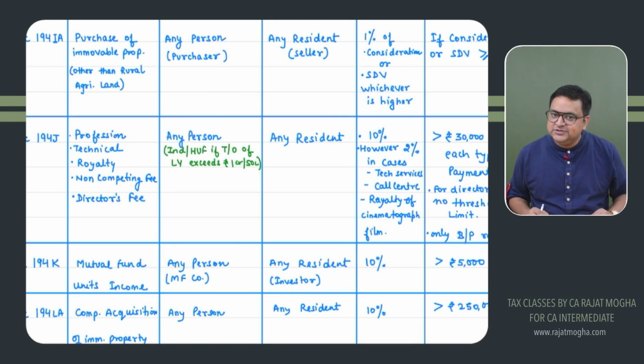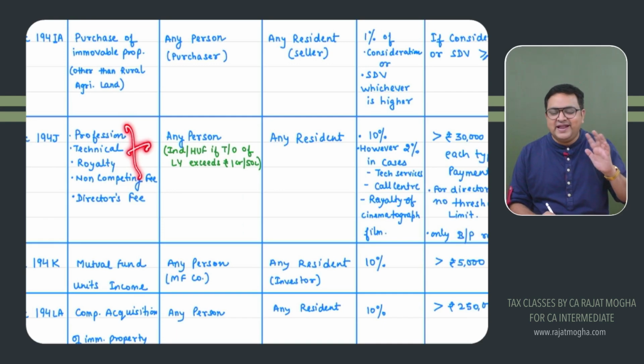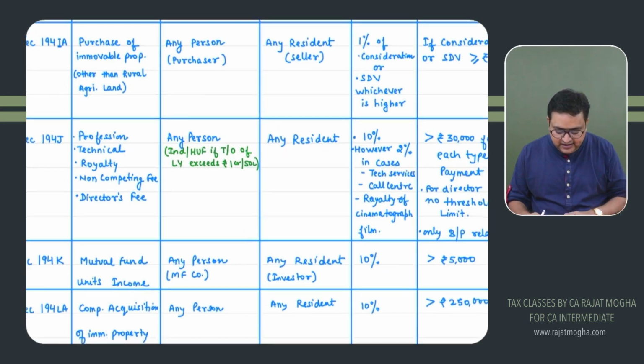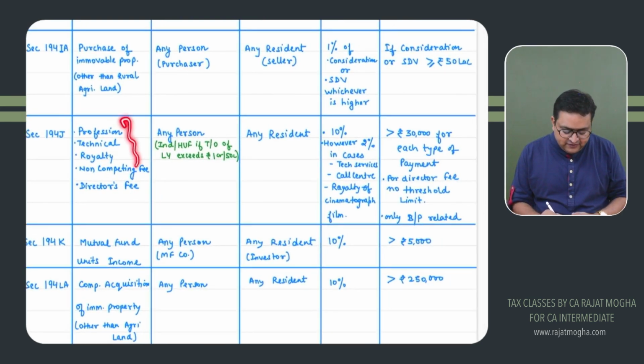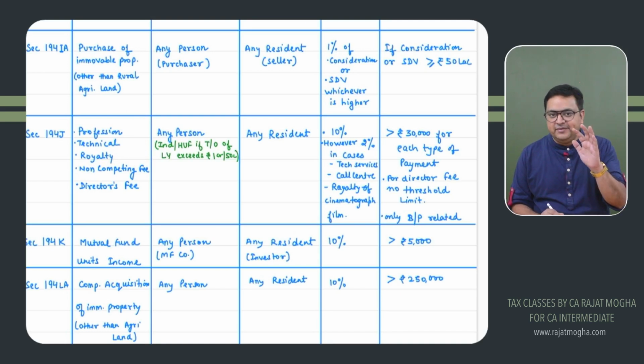Then only 194J would be applicable. Got it? So these can be paid by individual HUF also, provided the individual HUF turnover is more than 1 crore or 50 lakh, as the case may be, right? If you are paying it to any person, then deduct TDS. 30,000 would be the limit separately for profession, separately for technical, royalty, non-competing. But for director fees, there is no threshold limit.